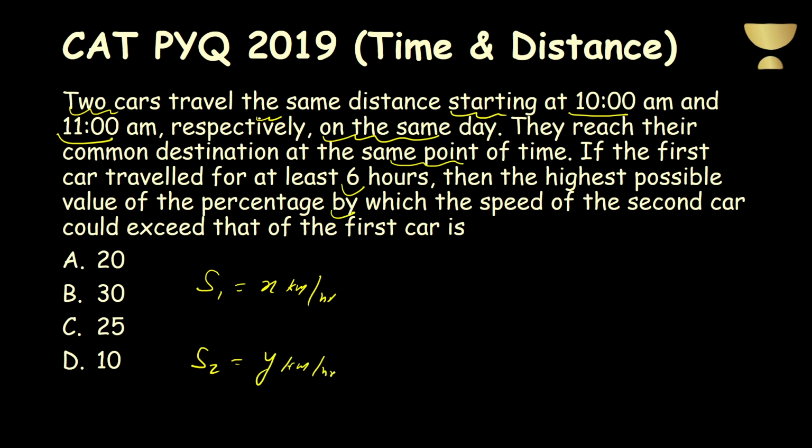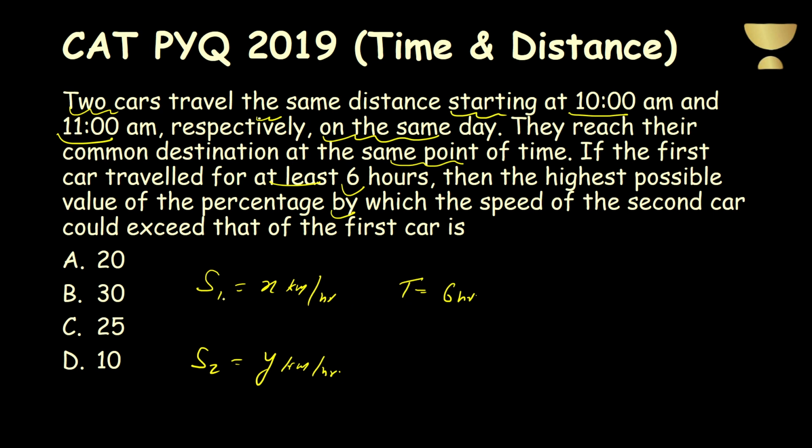The first car will take at least 6 hours to cover the distance, so the time can be 6 hours, 7 hours, or more. So let's take the minimum limit, that is 6 hours.